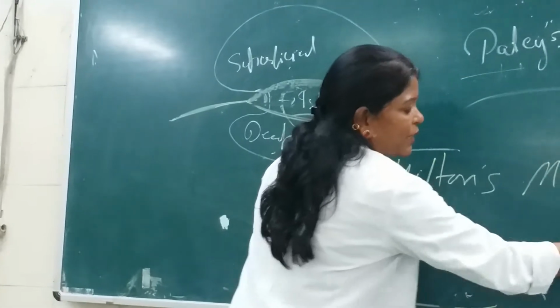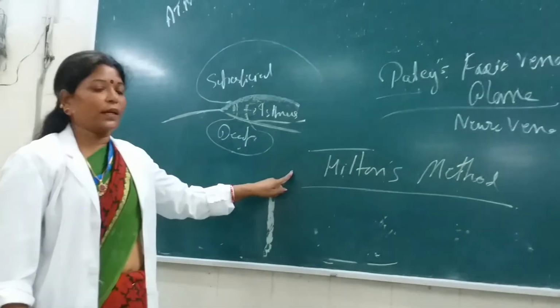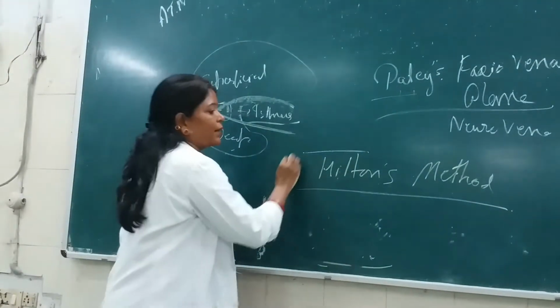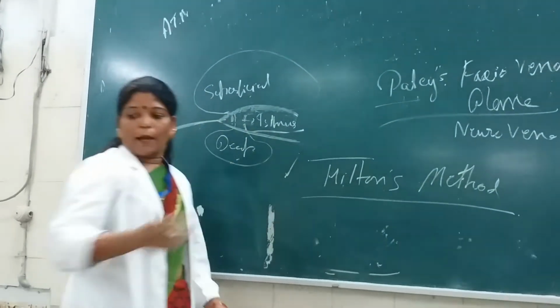Always give a horizontal incision over the skin, which has a specific nomenclature, Hilton's method, very important again for the objective. Whatever I say is asked in the objective, please note it down because it is very important: Hilton's method. That is the method for giving incision over the parotid gland.